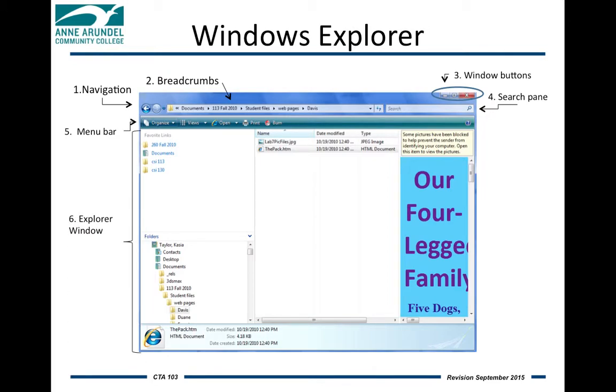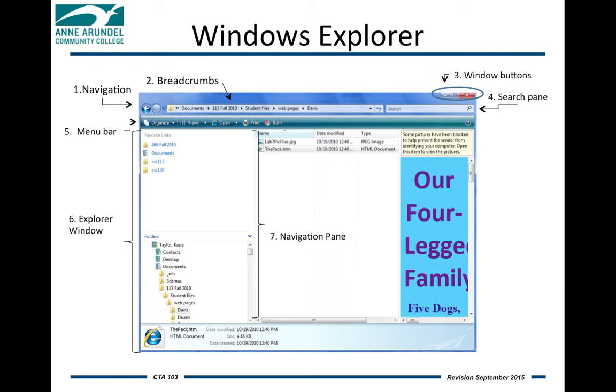Next, we have the Explorer window, which is this whole pane on the left side of the screen. Here at the top we have our favorite links, which are commonly accessed folders and files, and then at the bottom we have what is called the tree view, which is underneath folders. And in this case you can see the user, Miss Taylor, her contacts, desktop, and documents, and as we go down you can see the folder that we're currently in highlighted called Davis, which is a subfolder under her documents.